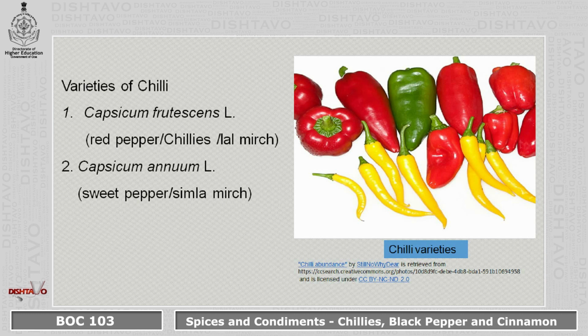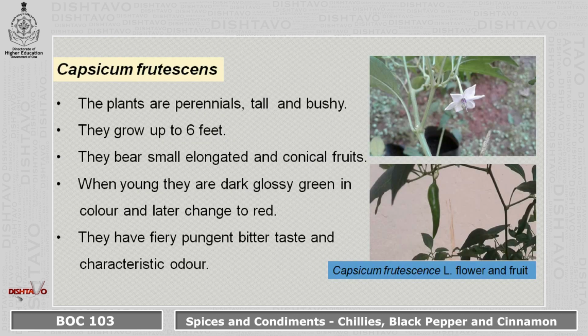Now coming to the description of Capsicum frutescens, the plants are perennials, tall and bushy. They grow up to 6 feet. They bear small, elongated and conical fruits. When young, they are dark, glossy green in color and later change to red. They have a fiery, pungent bitter taste and characteristic odor.